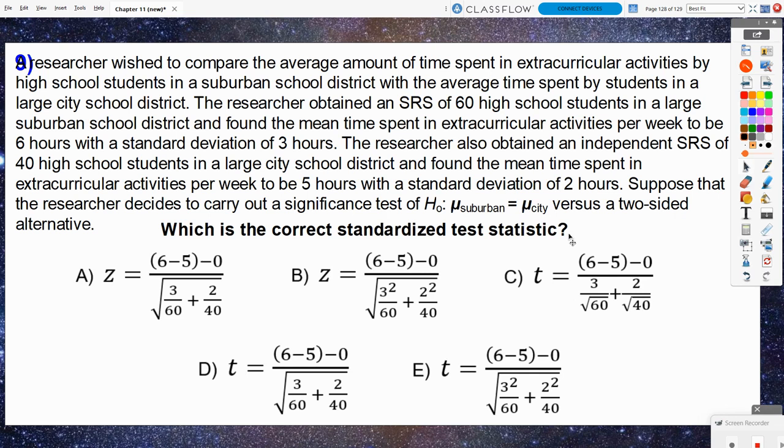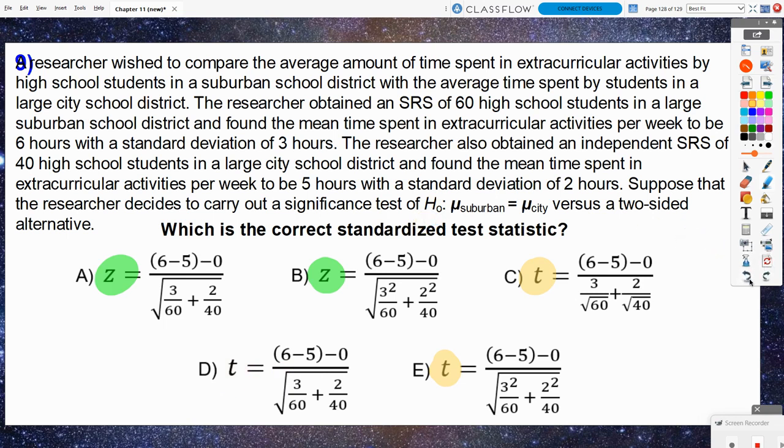Suppose that the researcher decides to carry out a significance test of the null hypothesis that there's no difference between the two means versus a two-sided alternative, meaning that mu sub suburban is not equal to mu sub city. Which is the correct standardized test statistic? So number 1, are we dealing with a Z or a T test statistic? Well, did they give us a population standard deviation?